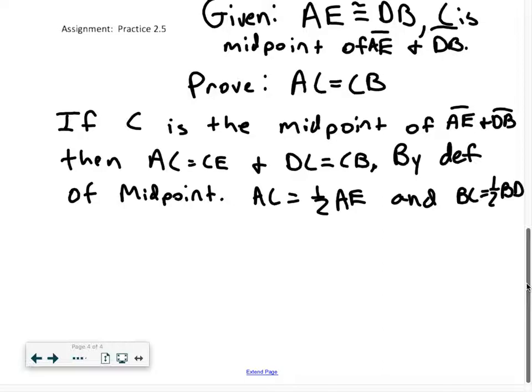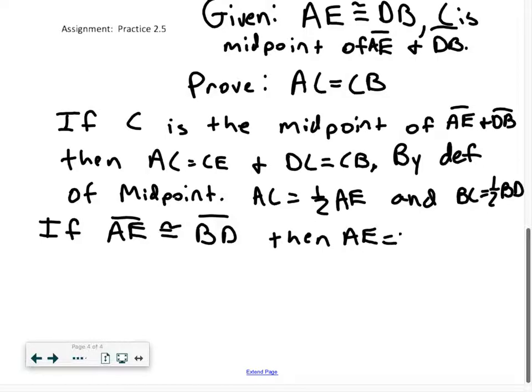Well, let's take it a little further here. If AE is congruent to BD, then AE equals BD. This is by definition of congruence.